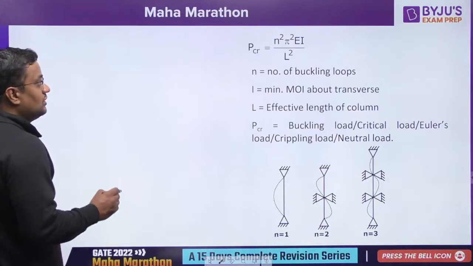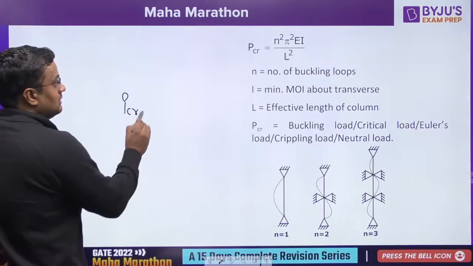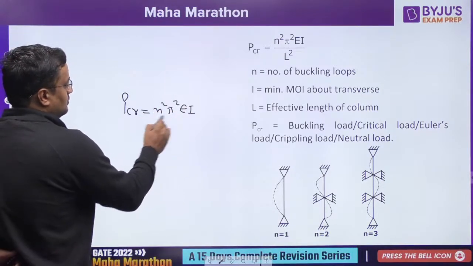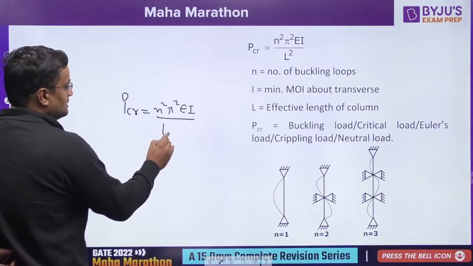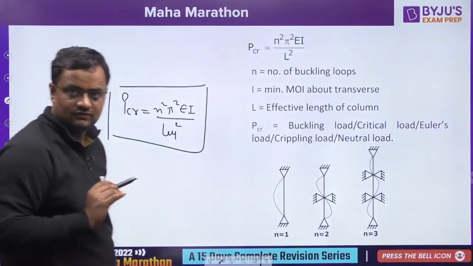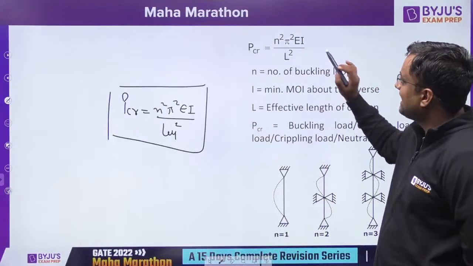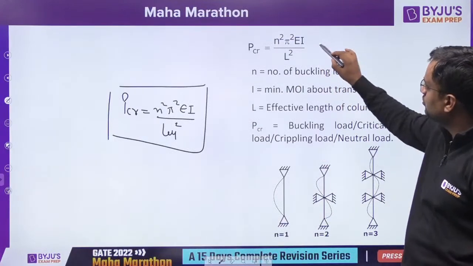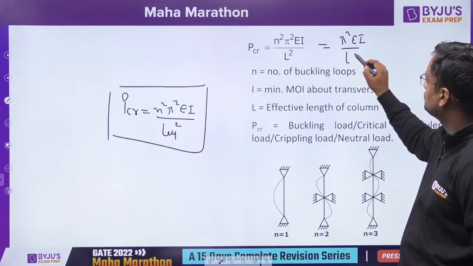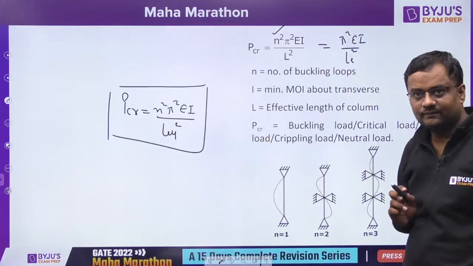So P critical, the critical load at which the column will buckle, is equal to n squared pi squared EI upon L effective squared, and that has a derivation. If you have studied from me in the vision courses, I have done the complete derivation of this from the differential equation. Of course, I'm not wasting your time here in derivation. n is the number of buckling loops. You understood this formula as well. Pi squared EI upon L effective squared, the actual formula that I derived.